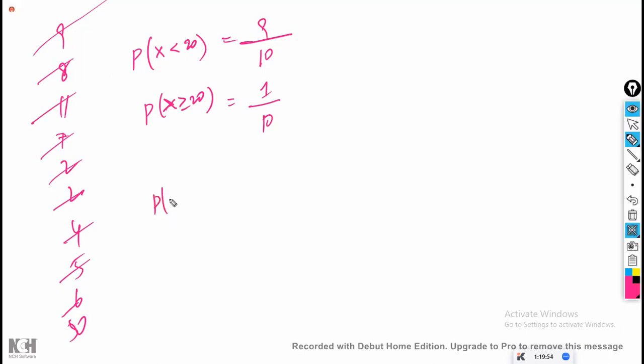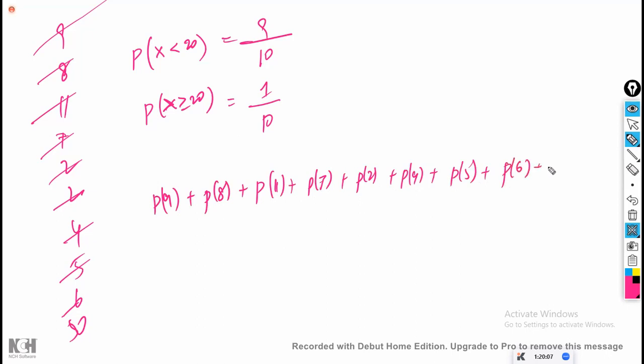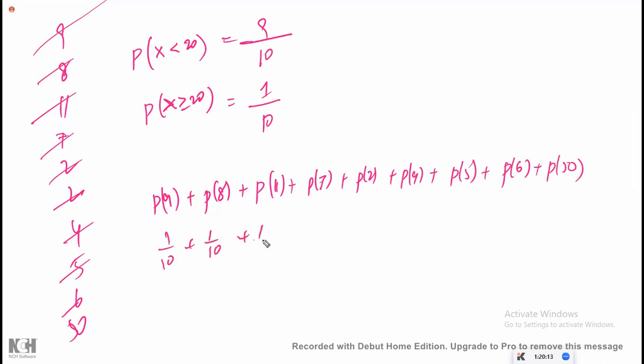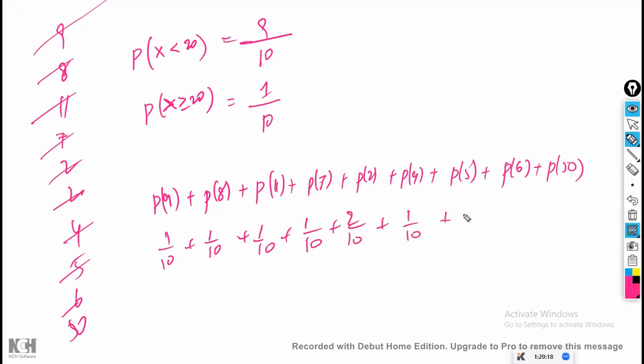1. Always the sum of the probabilities will remain 1. If you calculate the probability of 9 plus probability of 8 plus probability of 11 plus probability of 7 plus probability of 2 plus probability of 4 plus probability of 5 plus probability of 6 plus probability of 50, and you calculate like this also, 1 by 10, 1 by 10, 1 by 10, 1 by 10, 2 by 10, 1 by 10, 1 by 10, 1 by 10, 1 by 10. If you combine the probabilities of each category, the total is always going to be 1 only, because numerator total is numerator divided by total only. Total by total will be a 1 only, right? Obviously.